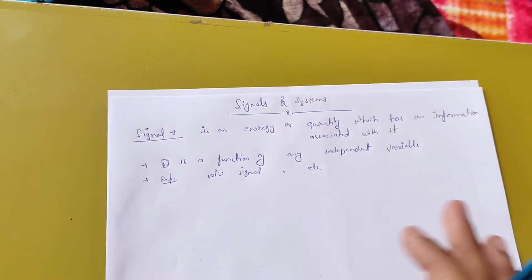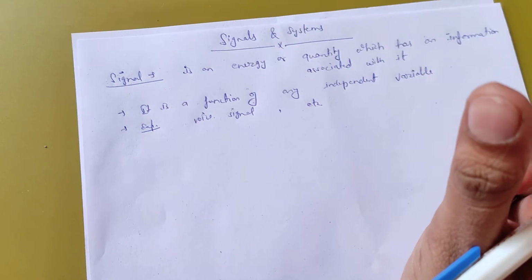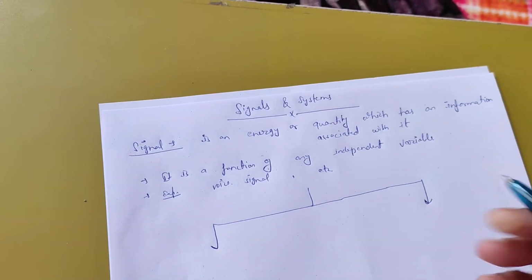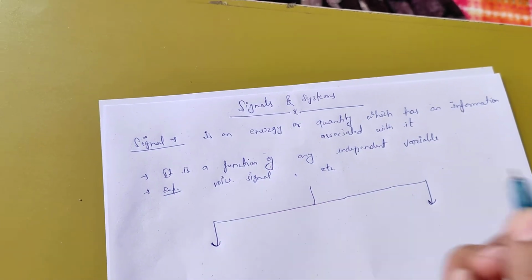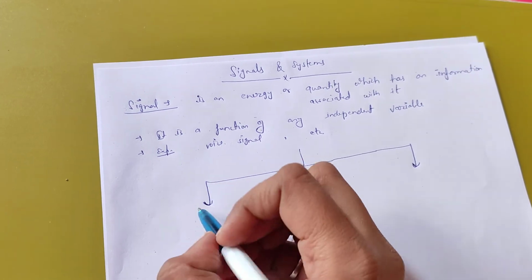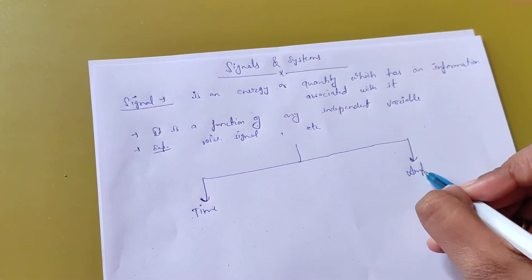Okay, so I will tell you the classification of signals. Signals are mainly classified on the basis of two parameters. The first is time and the second one is amplitude.